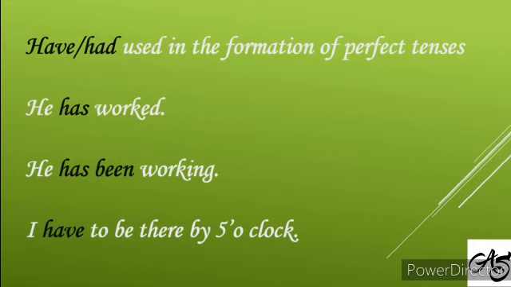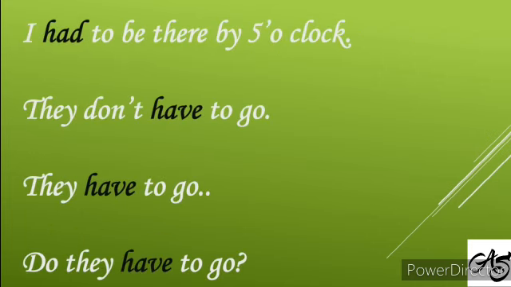Shall we see the have? The auxiliary have is used in the formation of perfect tenses. He has worked. He has been working. I have to be there by 5 o'clock. This is obligation. Then the past form had is to be used. I had to be there by 5 o'clock.